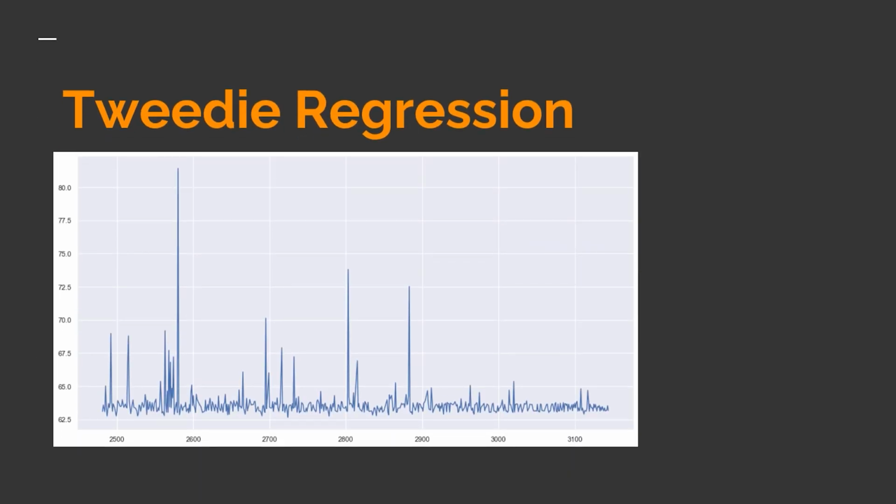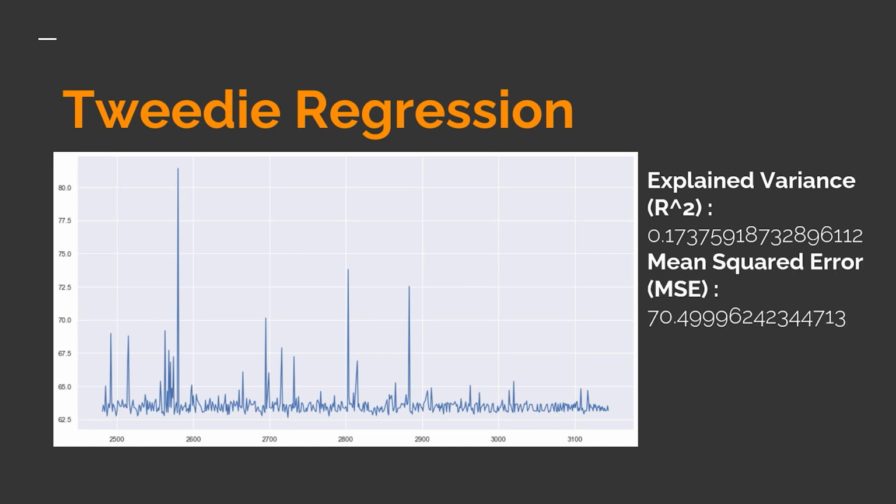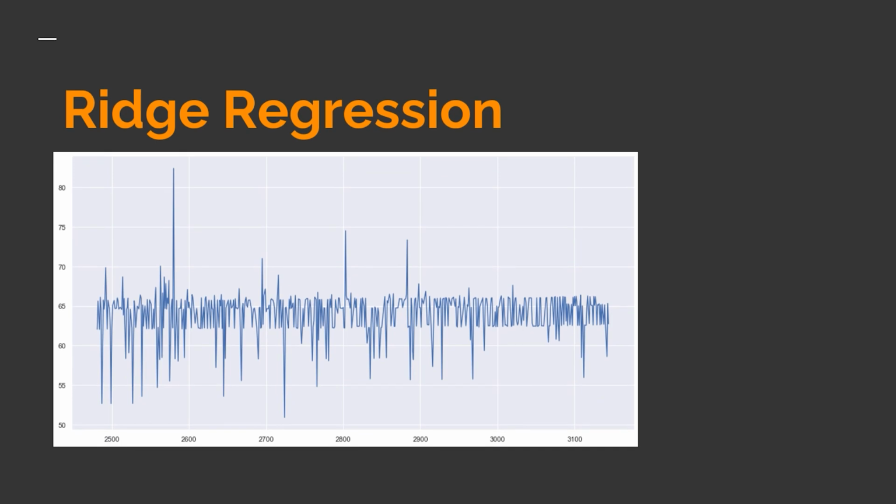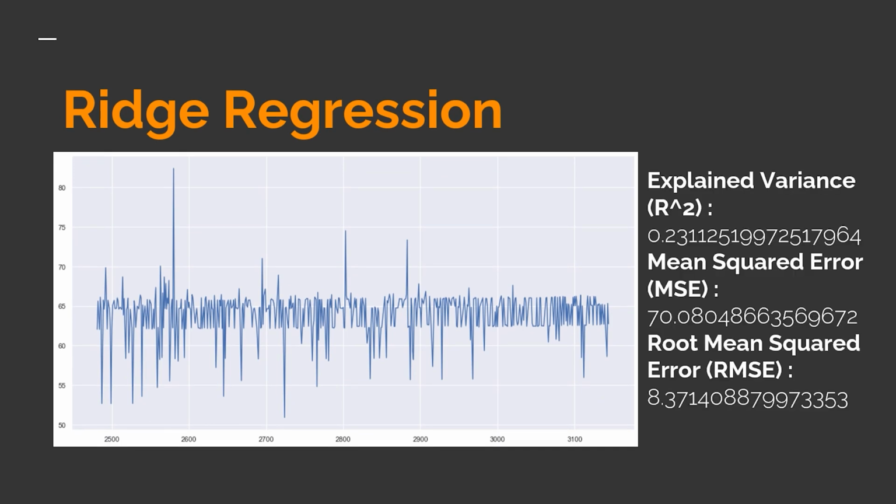Next, we shall try linear regression using other distribution models. Firstly, we have 3D regression. Although this model produces a similar root mean squared error, it has a worse explained variance. Next is ridge regression, which improves on both explained variance and mean squared error.